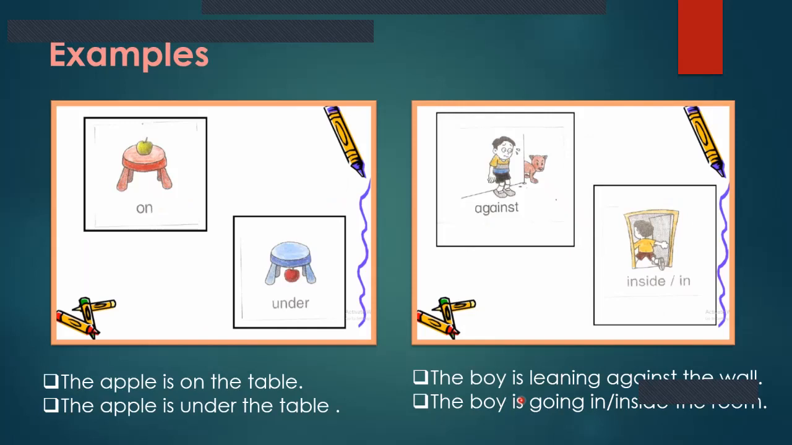We will look at more examples. The apple is on the table. The apple is under the table. The boy is leaning against the wall. The boy is going inside or in the room.